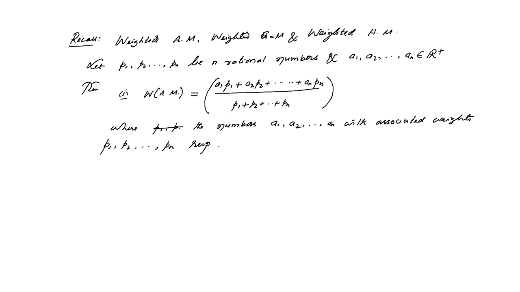That means the weight of A1 is P1, the weight of A2 is P2, and the weight of An is Pn respectively.